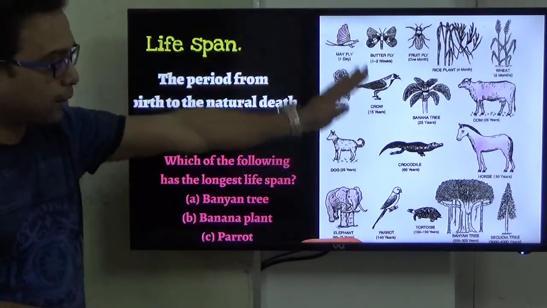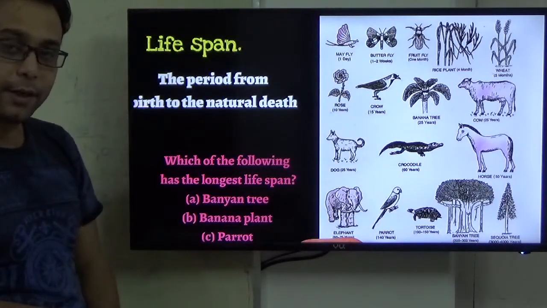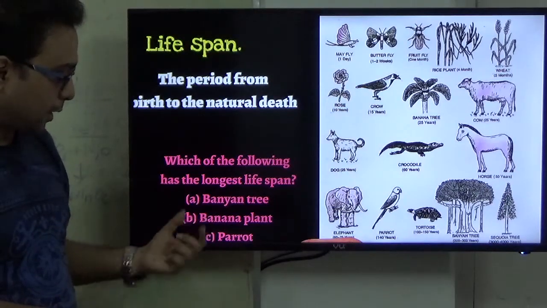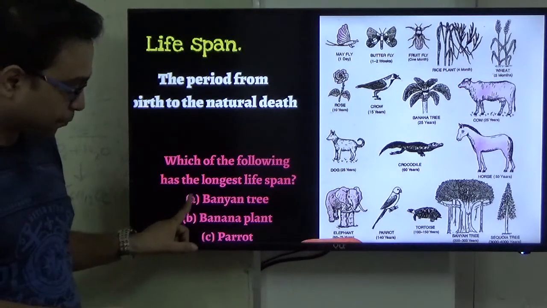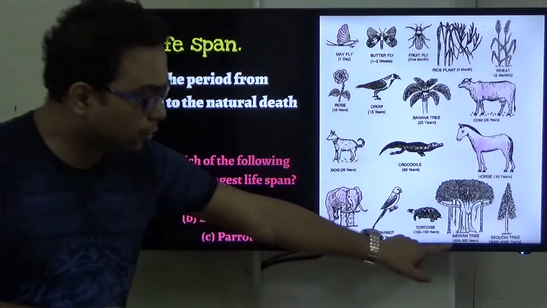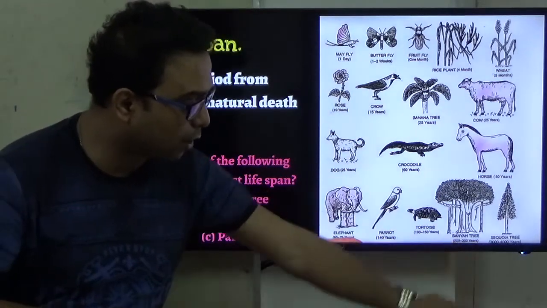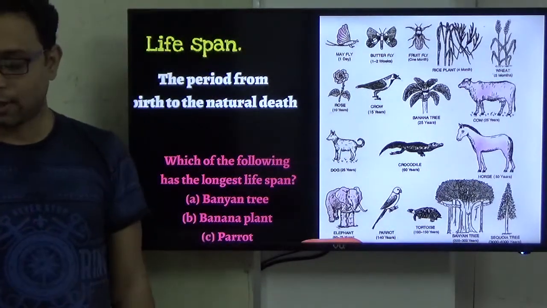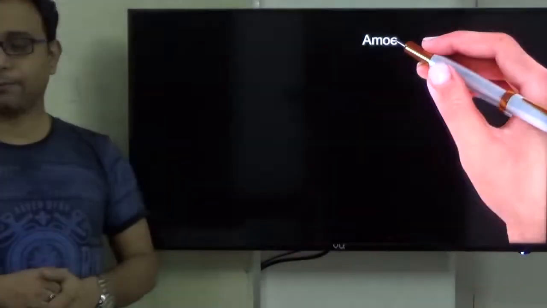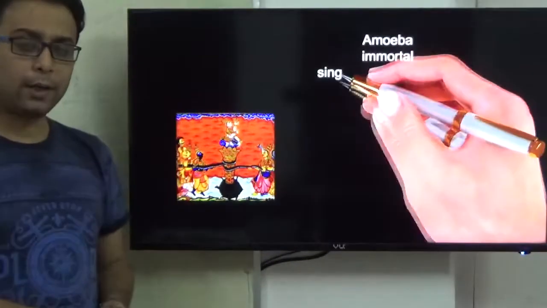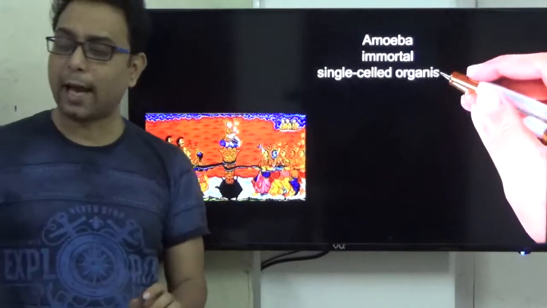So you remember all of these here very carefully. You will know if this answer is the banana tree, because you understand that their lifespan is 200 to 300 years. Now we go to our next topic. But previous to that, one important thing is there, the amoeba.